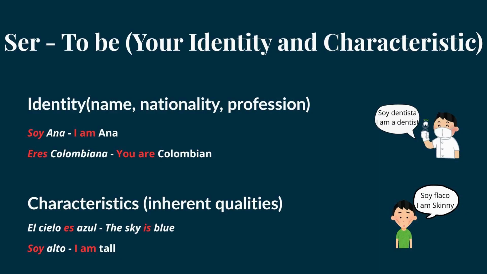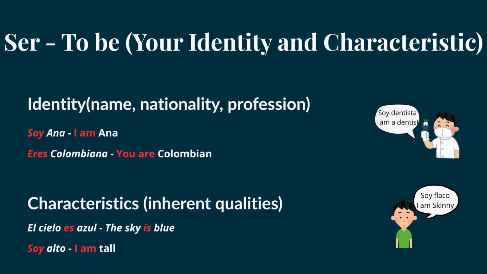These are things that identify us. Soy Ana. I am Anna. Your name identifies you. Eres colombiana. You are Colombian. Your nationality also identifies you. Soy dentista. I am a dentist. Your profession also identifies you. Okay?